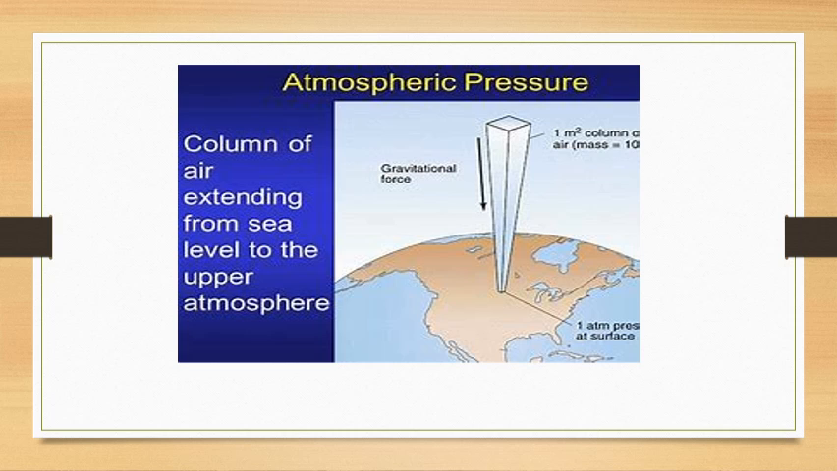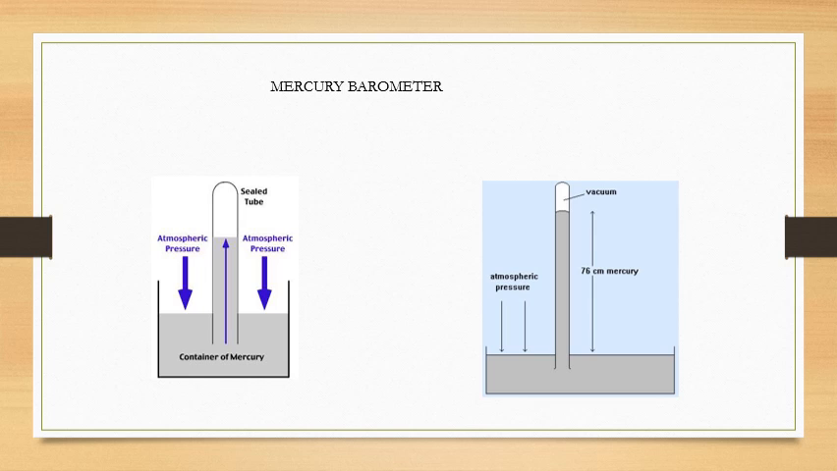760 mm actually refers to the height of the column of mercury in a barometer at sea level. As the height increases, the atmospheric pressure also decreases. The standard instrument used for measuring atmospheric pressure is the mercury barometer, invented by the scientist Galileo and his assistant Torricelli in 1643.